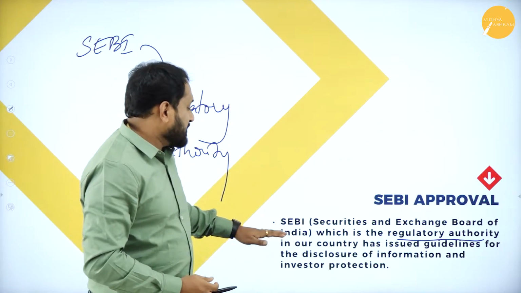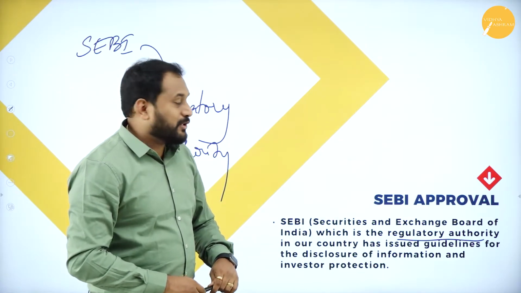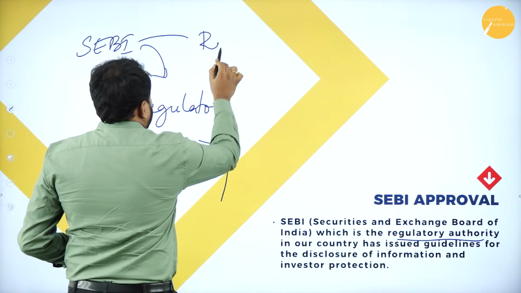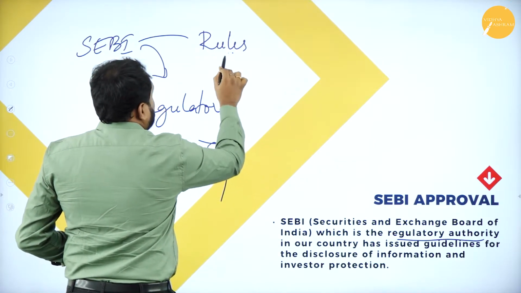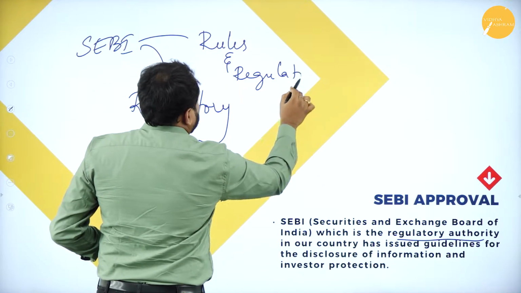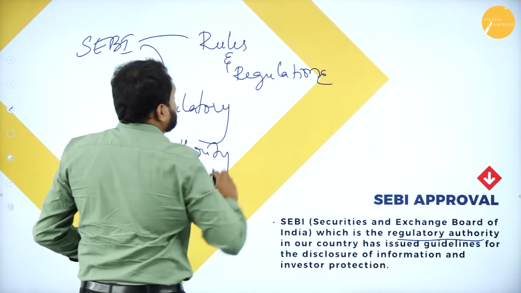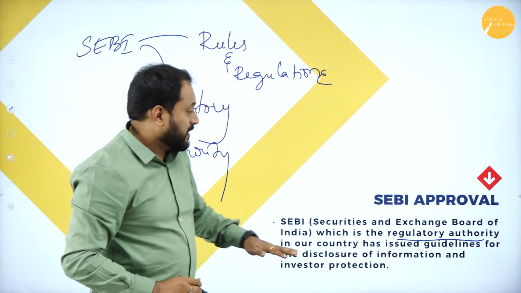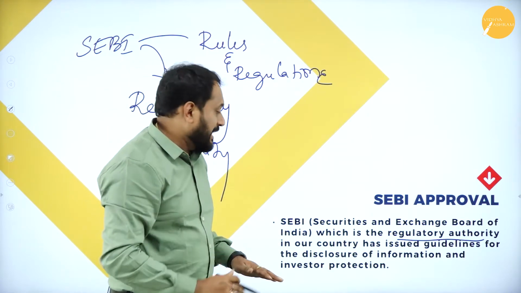And here what happens is Sebi has issued guidelines in our country. Sebi is the one who will go with rules and regulations, and they give guidelines to the company so that the company properly manages all the legal documents and runs the business legally.